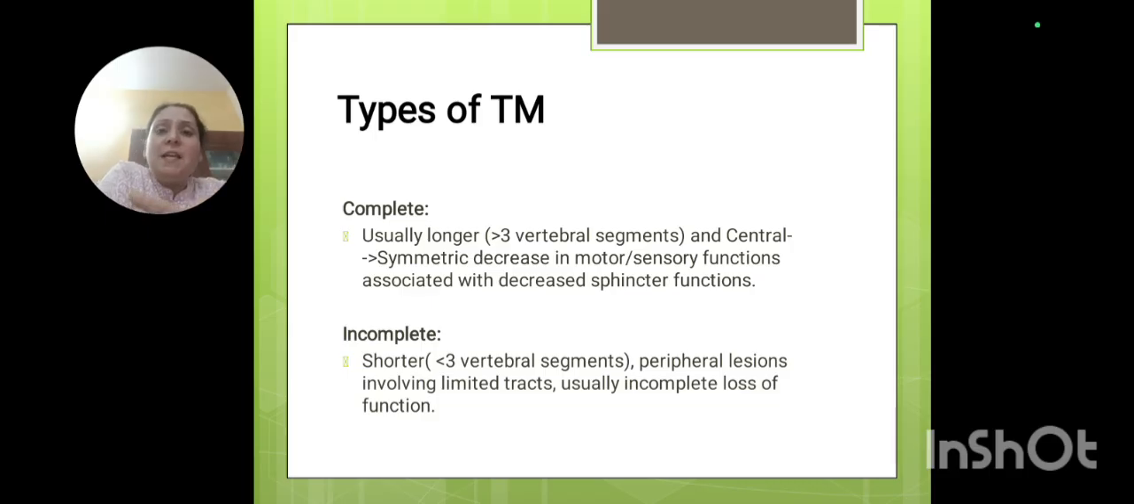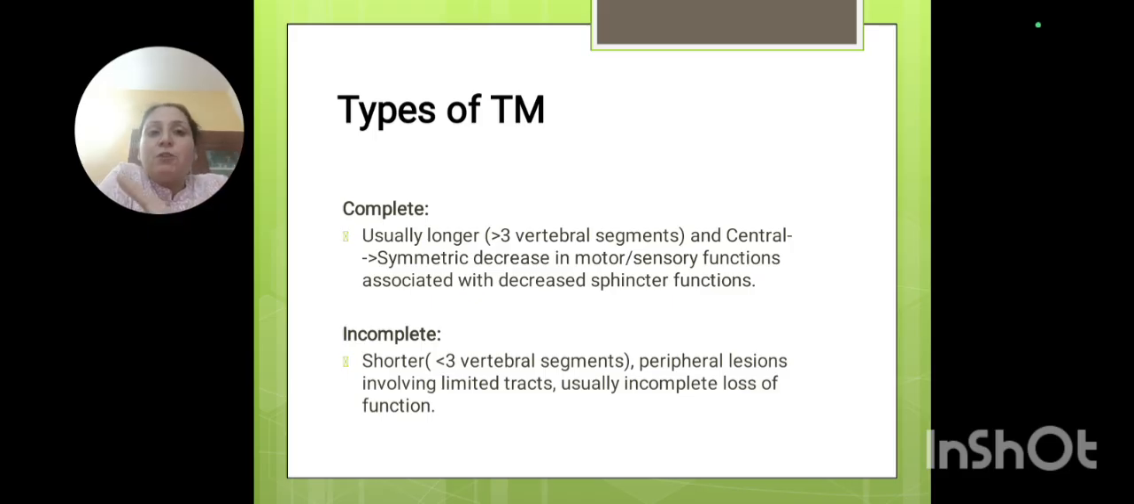It can be an incomplete lesion also, or incomplete inflammatory response. So when less than 3 vertebral segments are involved, and moreover limited tracts are involved, we will discuss these limited tracts. Incomplete is more of a kind of spinal cord syndromes. They present as cord syndromes, and usually incomplete loss of function takes place. There is no complete loss, whereas in complete there will be total symmetrical loss on both sides of the body, paraplegia or tetraplegia presentation, whereas in incomplete there will be unilateral or contralateral presentation of sensory loss or motor loss.